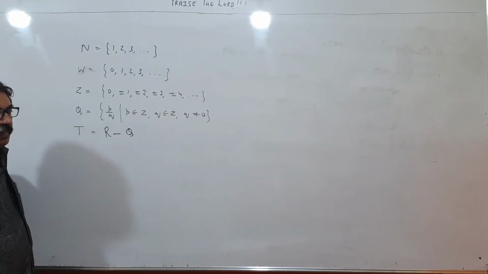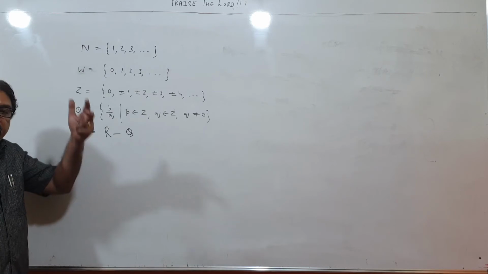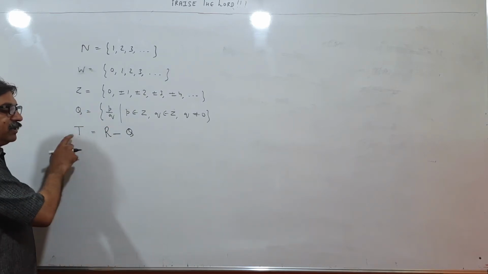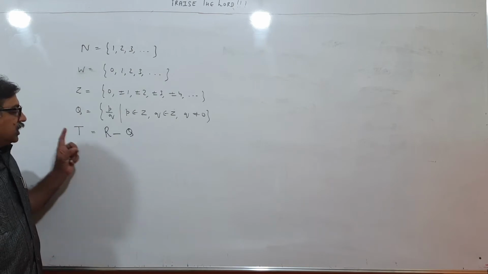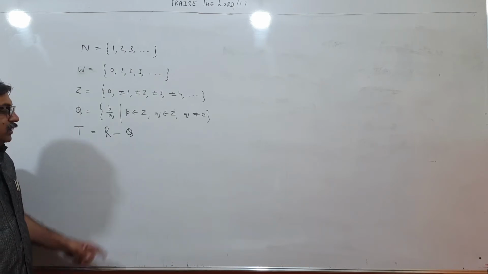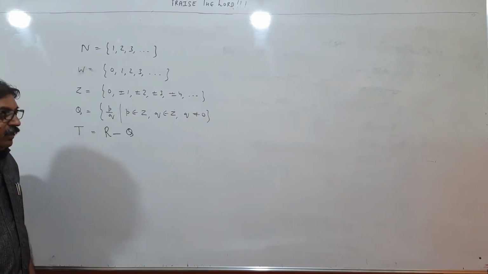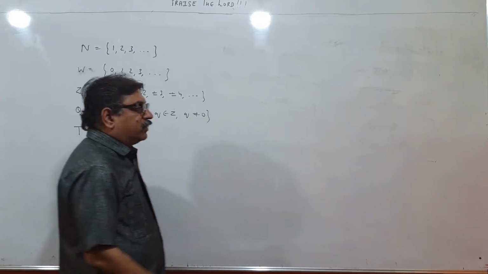We think like this. R minus Q means from the entire set of real numbers, you throw out all the rational numbers, and the remaining, we write as T. So T will be the set of irrational numbers, containing all those real numbers which are not rational numbers. And we can present this in a very systematic way.